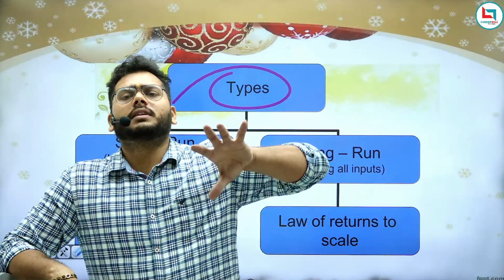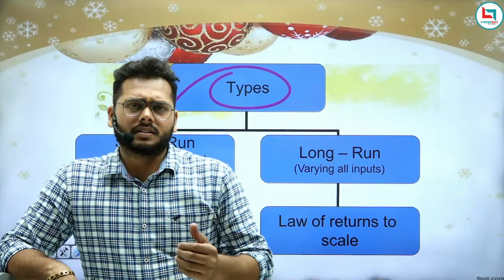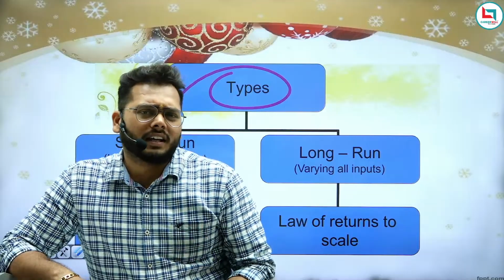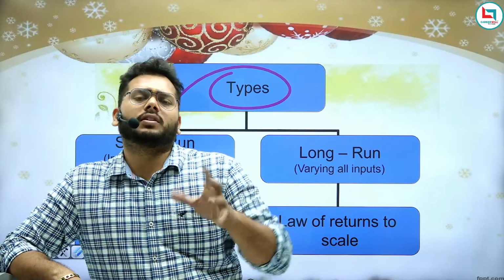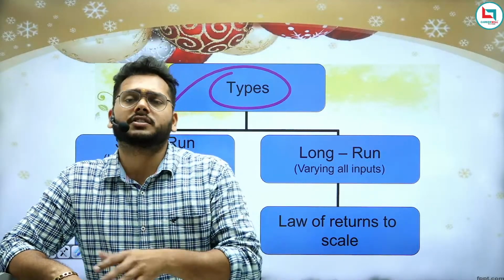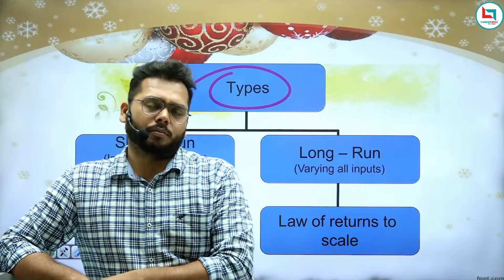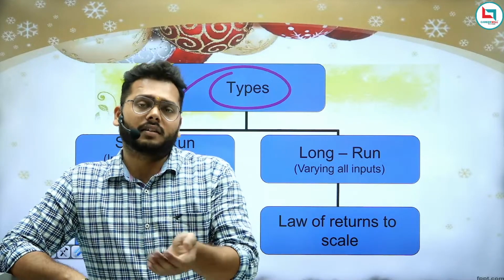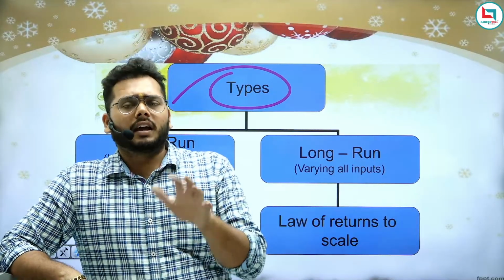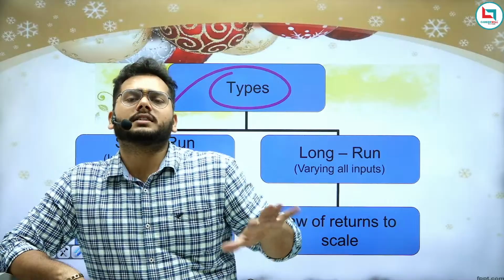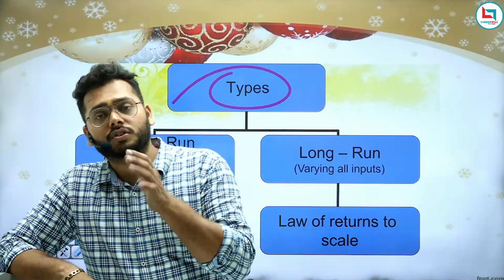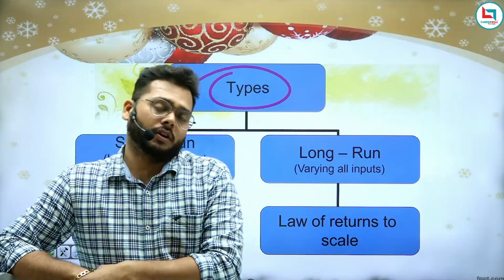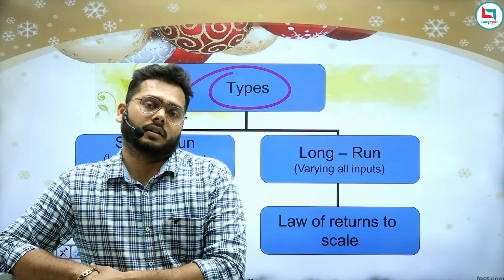So let's say if any person is doing any production, or producing any goods and services, for less than 1 year, or you can say only the variable factors are changing, not the fixed factor, that production unit is known as being in the short period of time. Am I clear or not?